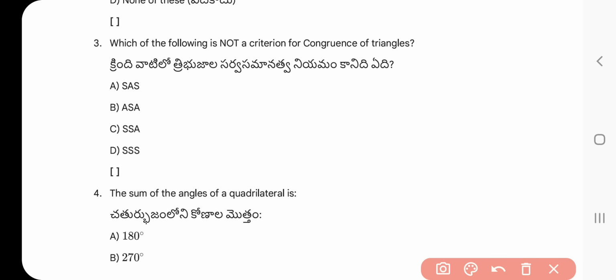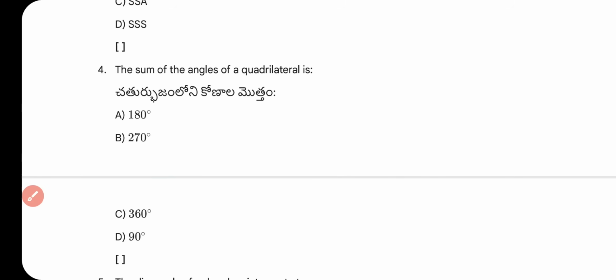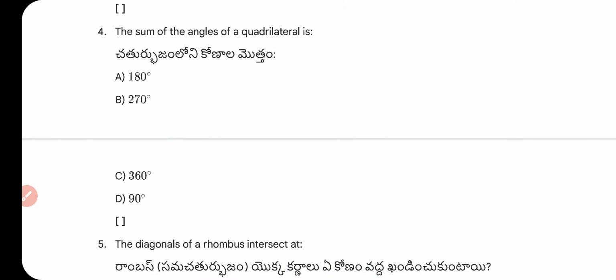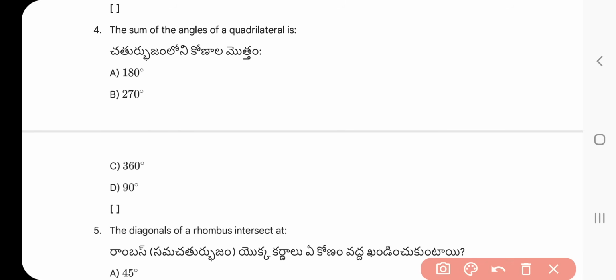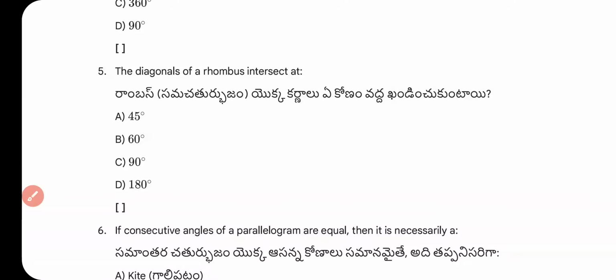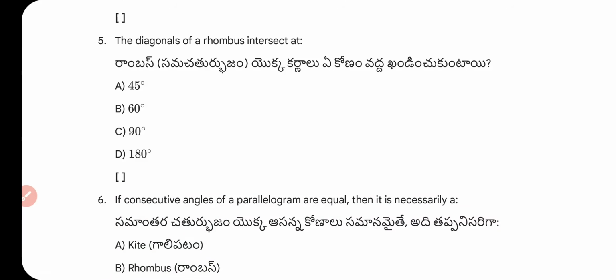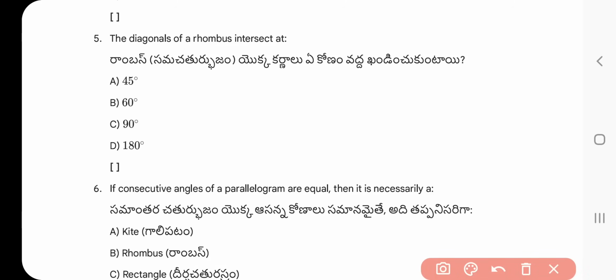Question number 4. The sum of the angles of a quadrilateral is 180 degree, 270 degree, 360 degree, 90 degree. What is the right answer? Right answer 360 degree. Question number 5. The diagonals of a rhombus intersect at 45 degree, 60 degree, 90 degree, 180 degree. What is the right answer? Right answer is 90 degree.